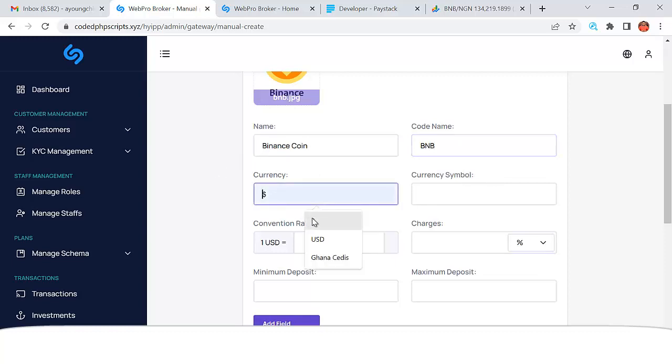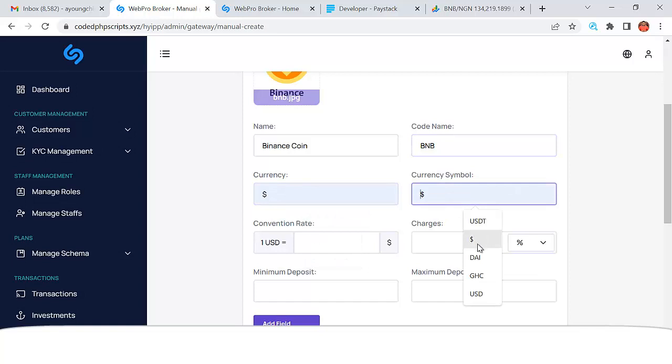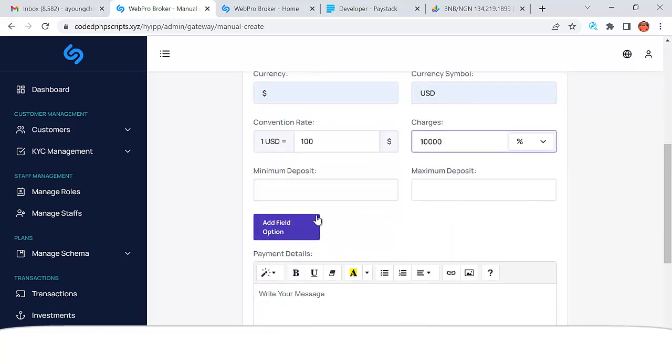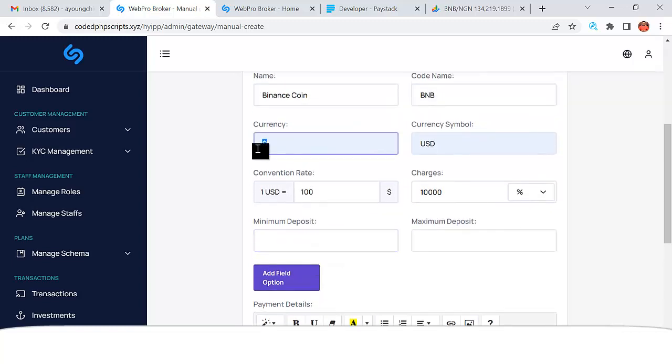Here is currency symbol. No, here should be currency, so USD. It's supposed to be USD, and here is going to be the symbol.